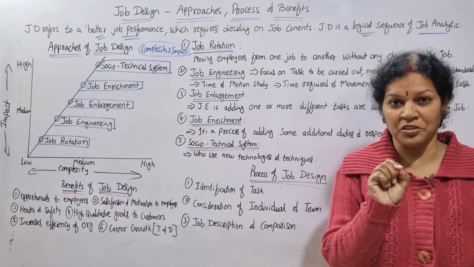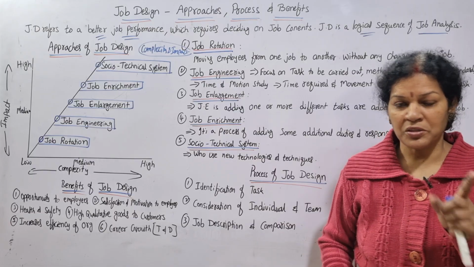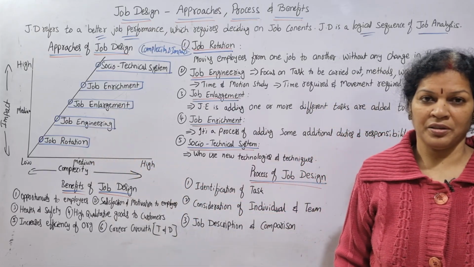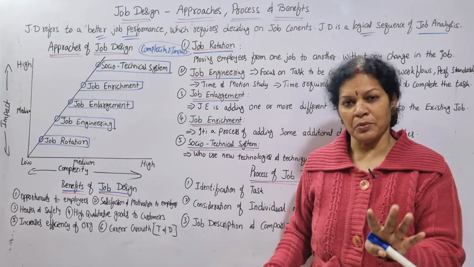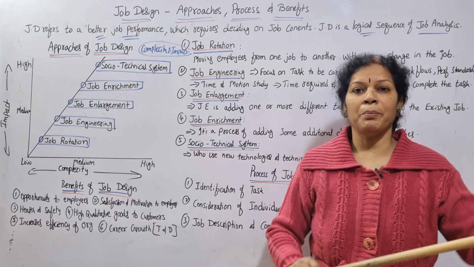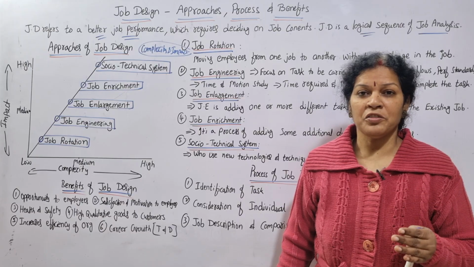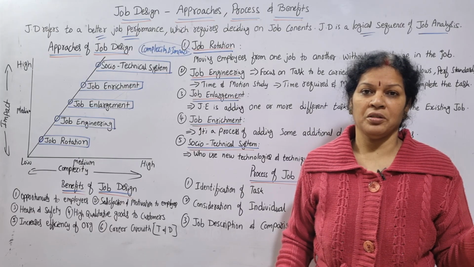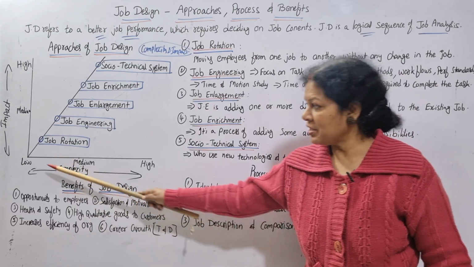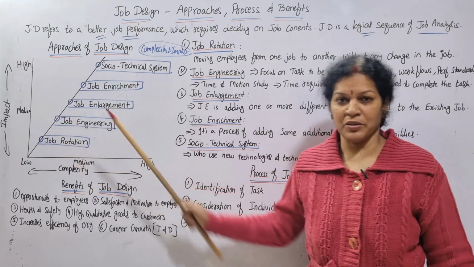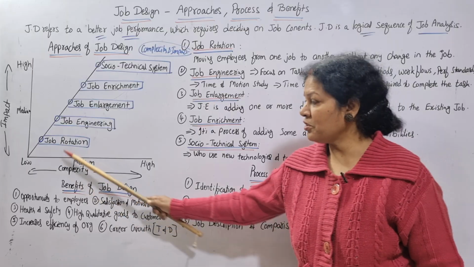In the initial stage, for the existing job, first we are starting with job rotation. Job rotation means nothing but the same job, same role, but rotating from one place to another place, which means his roles, responsibilities and duties are not going to change, just rotating the job. So complexity is not going to change, same as it is, wherever it is, same place. At the same time, impact is also not going to change. This is the first stage, job rotation.